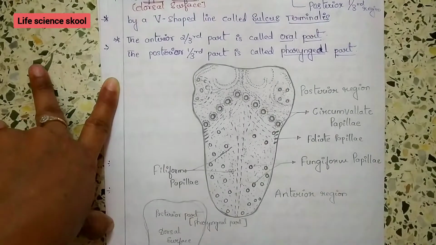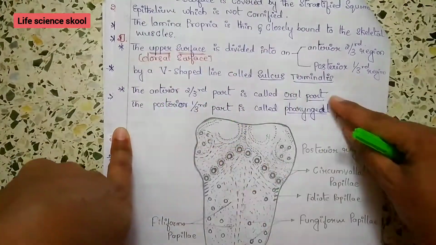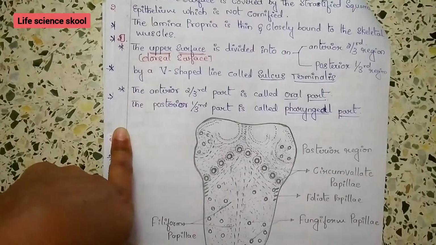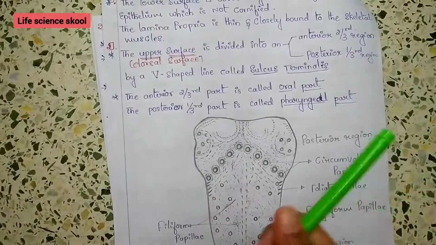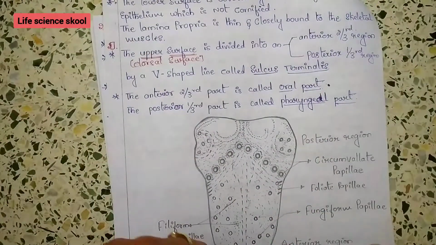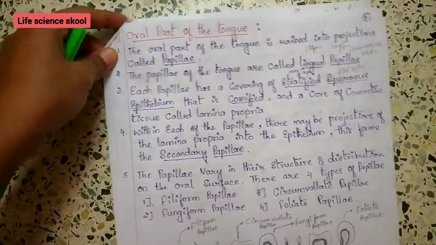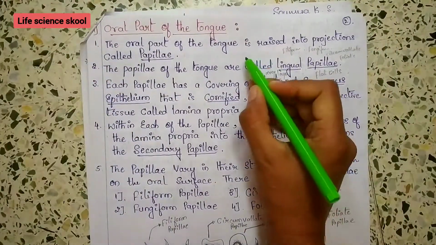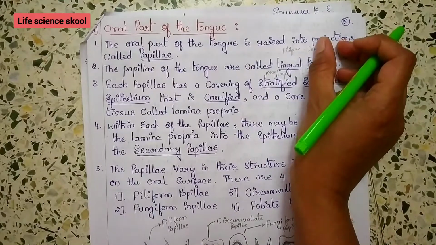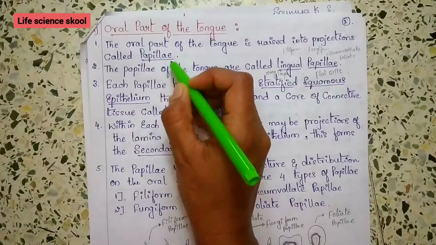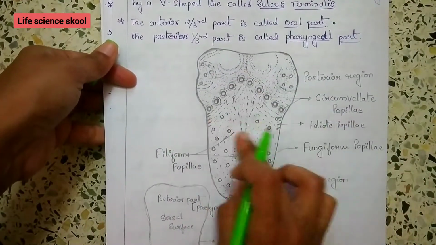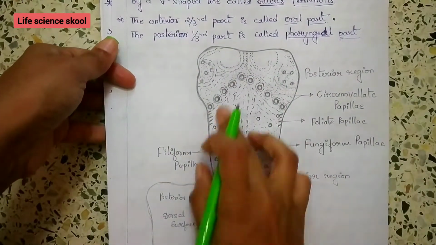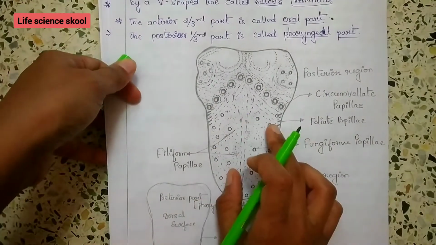Now we will move on to some other points. In the upper surface, we have the oral part, which is the anterior part, and the posterior part, which is the pharyngeal part. First we will discuss the oral part. The oral part of the tongue is raised into finger-like projections called papillae. If you want, you can touch and feel them on the tongue.